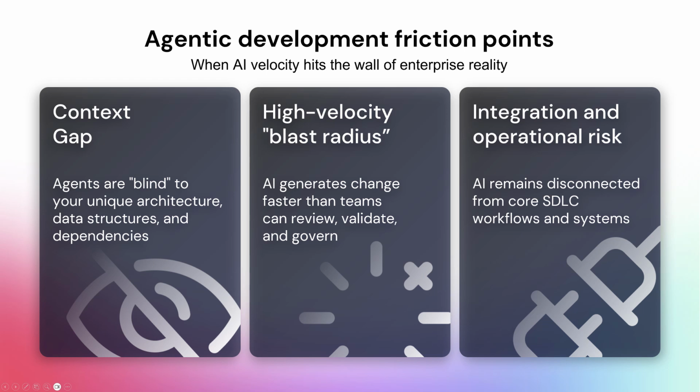AI is accelerating change, but enterprises don't yet have a safe way to manage it at scale, and slowing down is not an option. The core challenge is that AI can't navigate enterprise complexity. It lacks context, expands the blast radius of change, and operates outside the software development lifecycle, amplifying risk at a speed that we've never seen before.